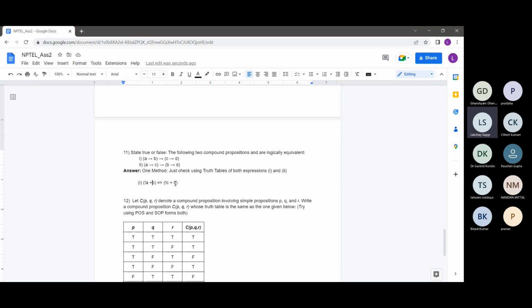So this will be not a plus b and not c plus d, with an implication sign in between. Removing this implication sign, it becomes a not of this expression plus this expression, right? So it will correspond to not of (not a plus b), plus this expression as it is, not c plus d.